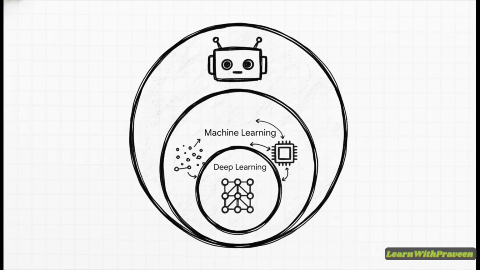So, understanding how these pieces fit together is super important. Think of it like this. Artificial intelligence is the whole big field of study. Machine learning is a way to achieve AI, and then deep learning is a really powerful advanced technique inside of machine learning. They're like those Russian nesting dolls, one fitting right inside the other.